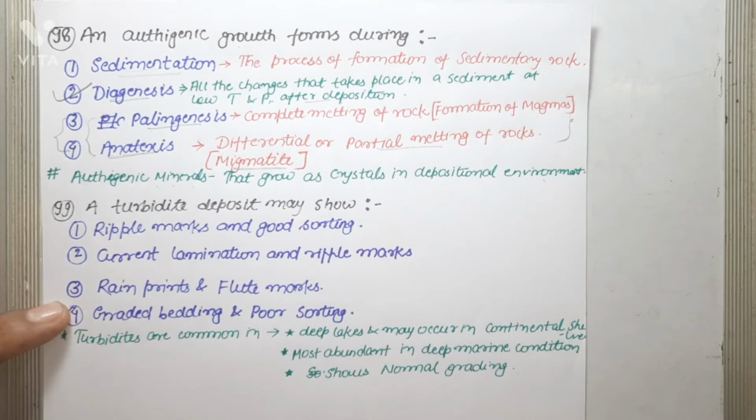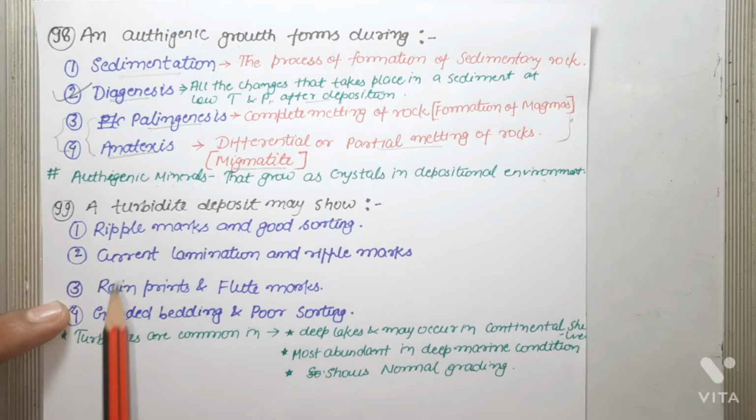Turbidites are common in deep lakes but may also occur on continental shelves, but are most abundant in deep marine environments. The first material deposited by a turbidity current will be coarsest, as this will fall out of suspension first. So basically, a turbidite deposit is characteristically normally graded.